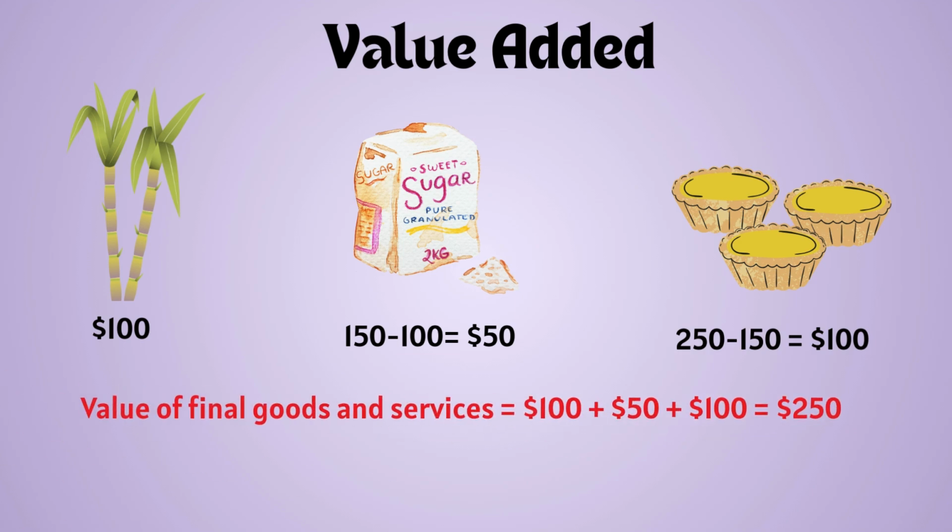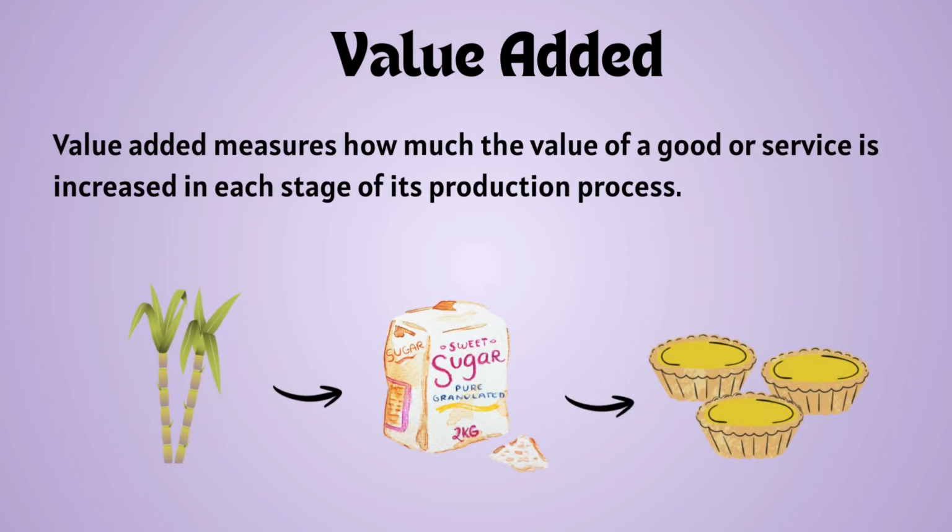Thus, the value of final good and service would be equal to 100 plus 50 plus 100, which is equal to 250, which is the same as the value of the final good. Thus, the value added explains the amount by which the value of a good and service, in this case sugarcane, is increased at each stage of its production process.